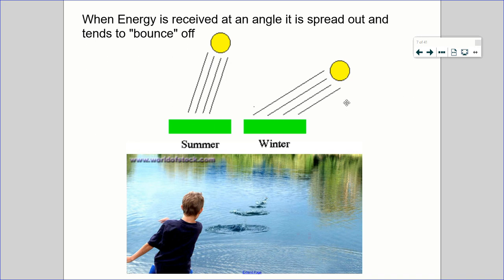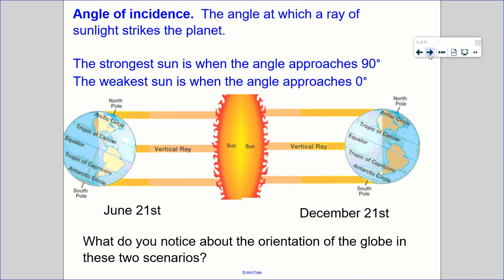It's concentration and reflection. Okay, so that angle actually has a name. It's called the angle of incidence. This is the angle at which a ray of sunlight strikes a planet. This is in blue, so make sure you write that down somewhere. The strongest sun is when the angle approaches 90 degrees, just like when you drop a rock into water. The weakest sun is when the angle approaches 0.